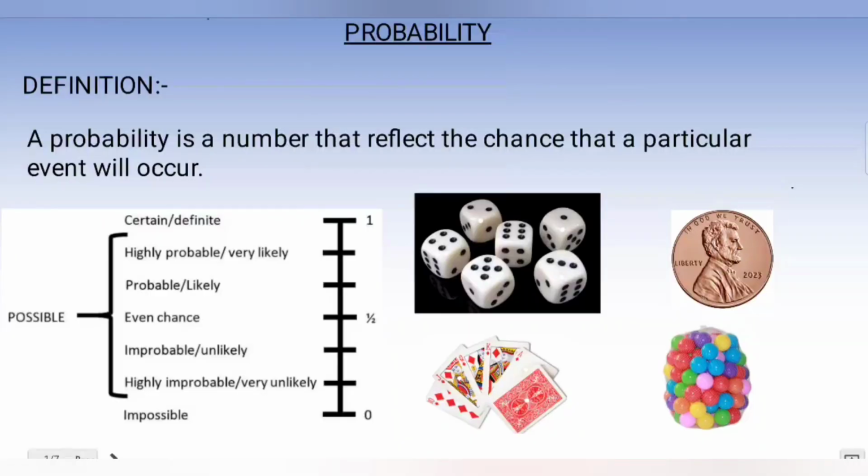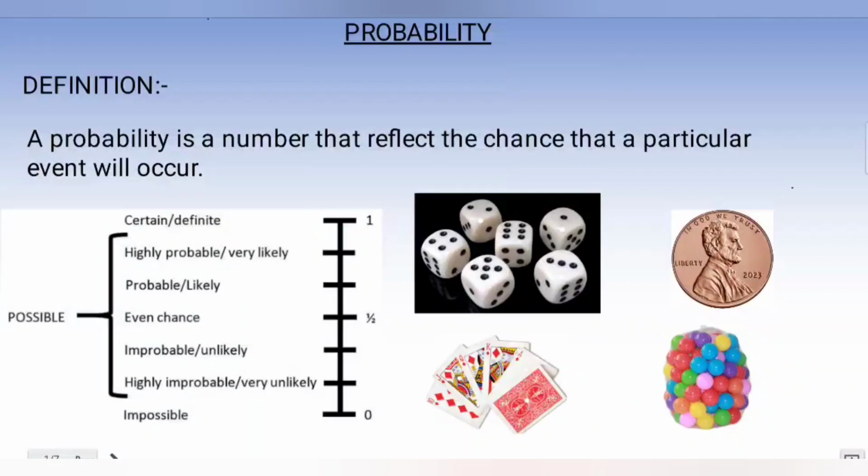In this video, we are going to start a new chapter, that is probability. I will try my level best to simplify this topic as much as possible. What is probability? A probability is a number that reflects the chance that a particular event will occur. What does that mean? It is a number expressing the chance of the occurrence of a given event. That is, we can express the chance using mathematics.